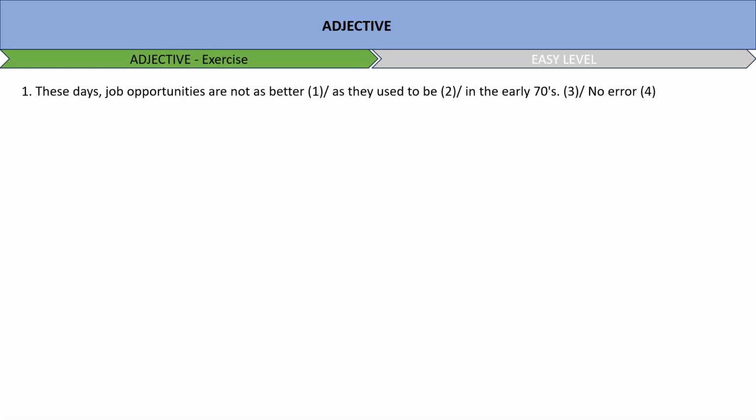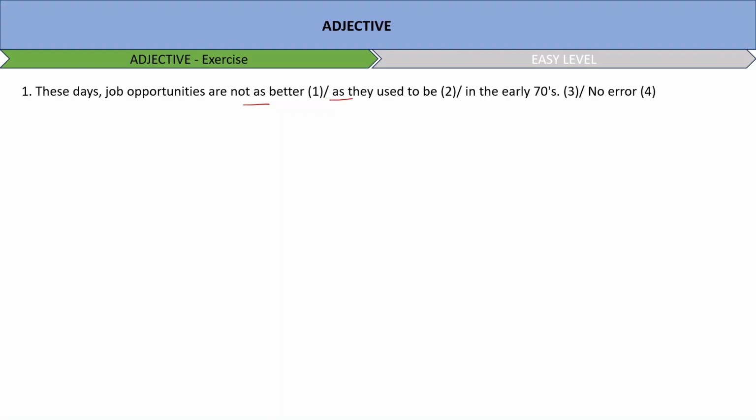These days, job opportunities are not as better as they used to be in the early 70s. No error. Okay? Now, we have to definitely look for the erroneous part here, and we'll try and understand where the error lies. First things first, I am sure you have got to know which part is an adjective here. So when you are able to recognize an adjective, you also know which adjective to be used here. The pattern we use is with as... as. As... as is also a comparative pattern, but we use the positive degree with as... as.